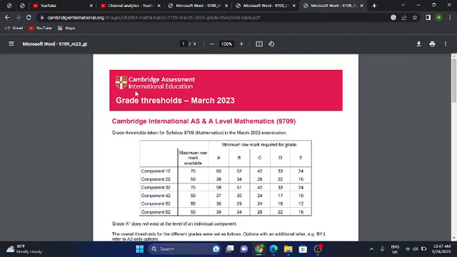If you compare the difficulty level, the difficulty level of the paper was very high, pretty high, you can say. On that comparison, you can say the threshold boundaries should lie between 46 to 50. It's my opinion, and other experts are also saying that the paper was very difficult, and on that comparison there should also be a leniency of 5 to 6 marks. So hopefully you will get an A, and your threshold will lie between 46 to 50, something like that.